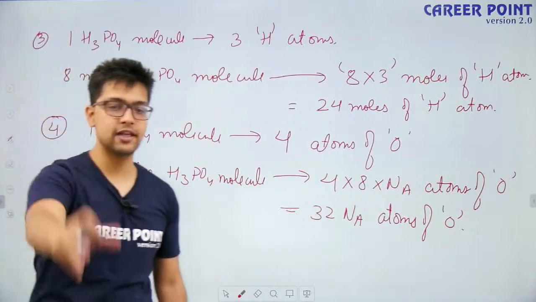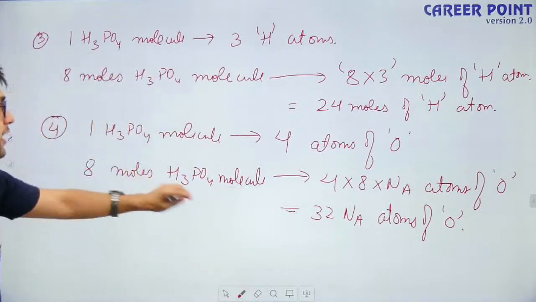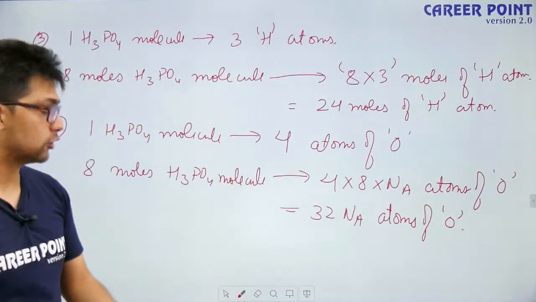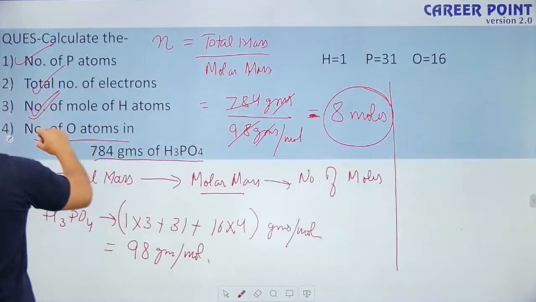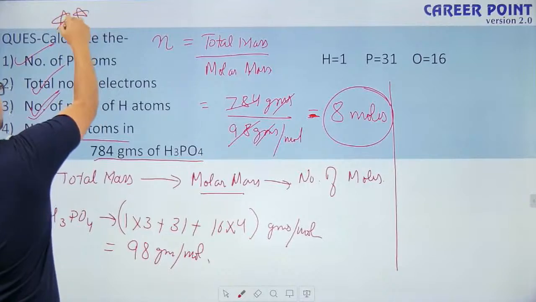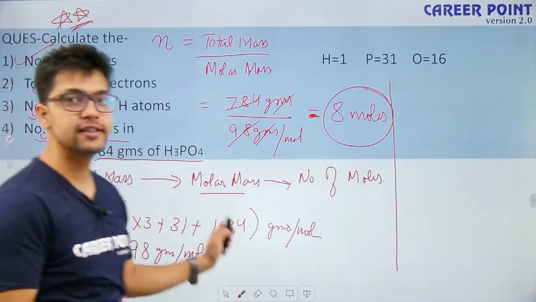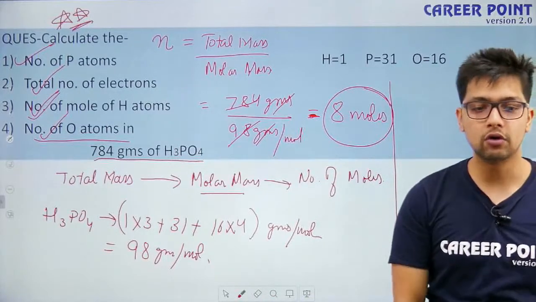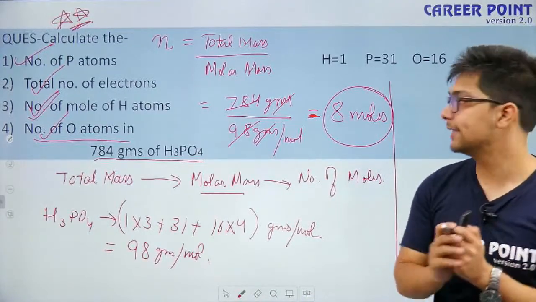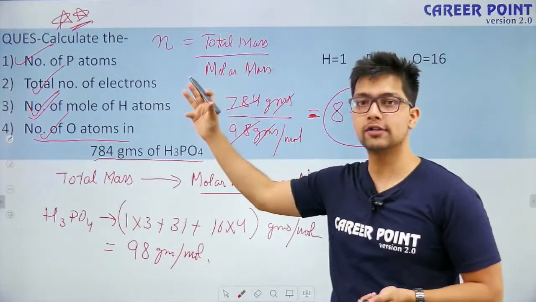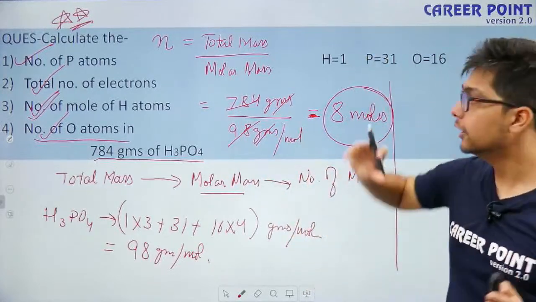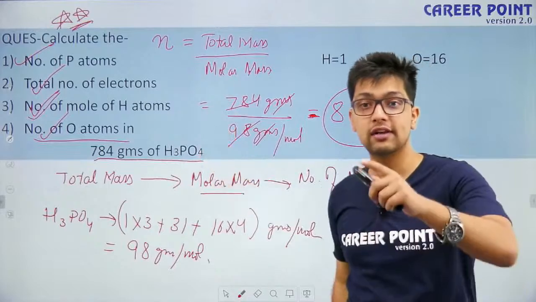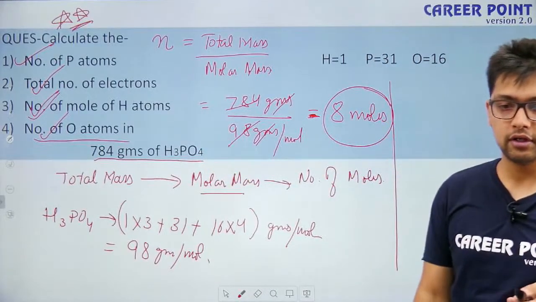So this is the answer to the last part: 32 Na atoms of oxygen are contained. This question is really important. Let's star mark this, because if this question is clear, all the concepts up to this part are clear. Once the lecture is complete, do solve this question again on your own without looking at the solution. This will really help you.